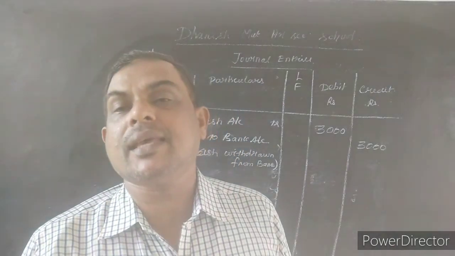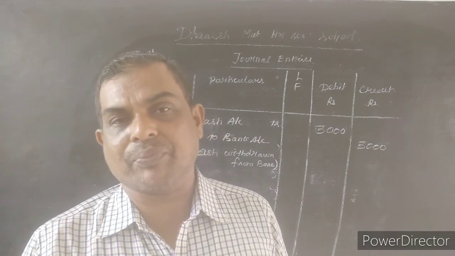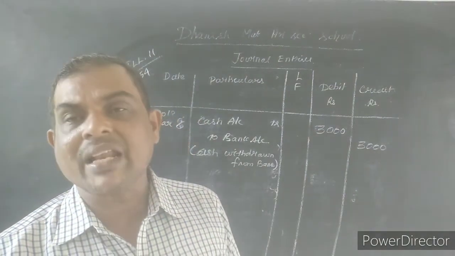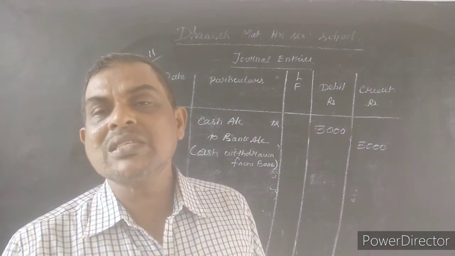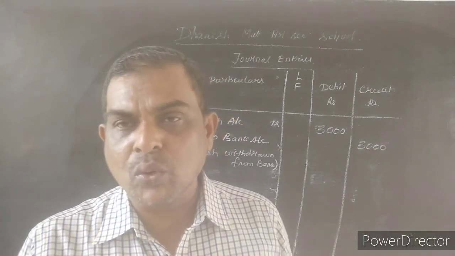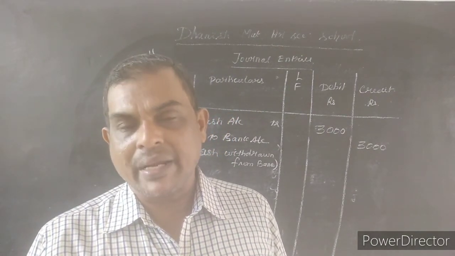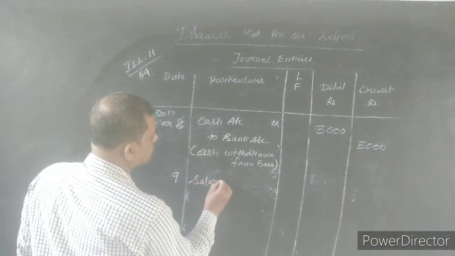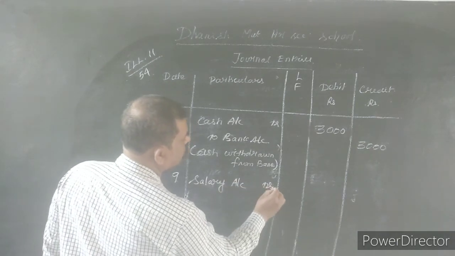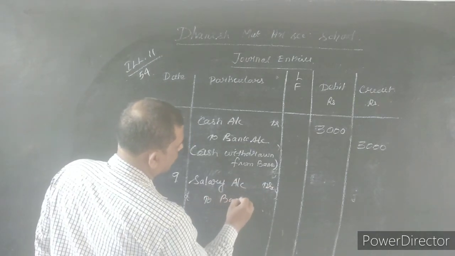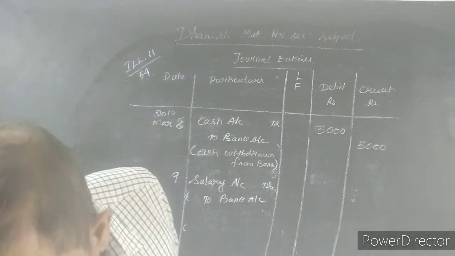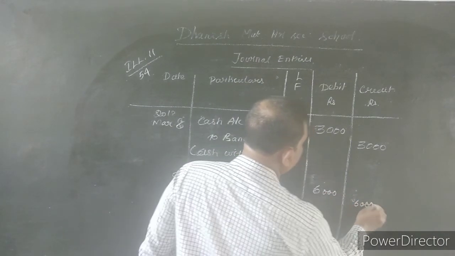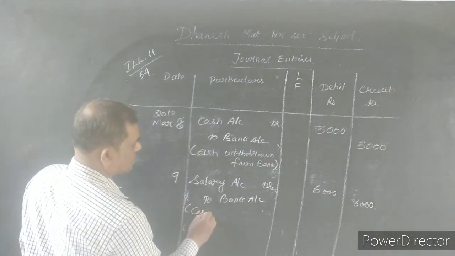Next, salaries paid through ECS. ECS is nothing but electronic clearing scheme, that is also a bank account. Salary is a payment, an expense, so as per the nominal account rule, salary account will be debited and bank account will be credited. The date is 9. Salary account debit to bank account. Rupees 6,000. Salary paid.